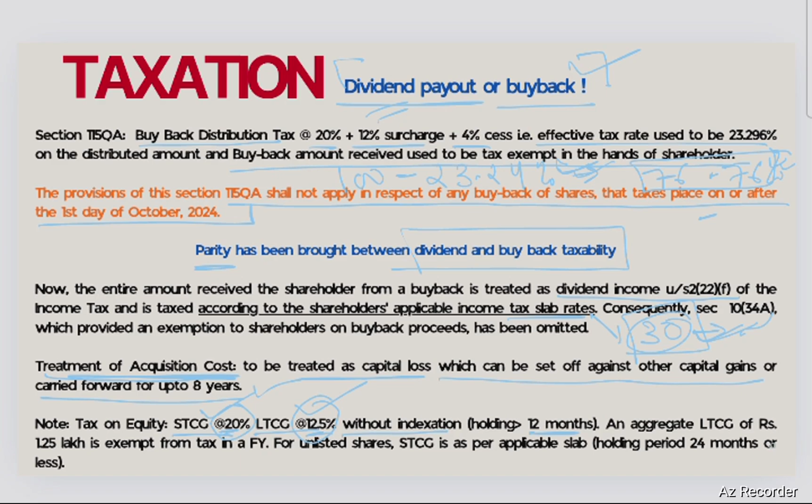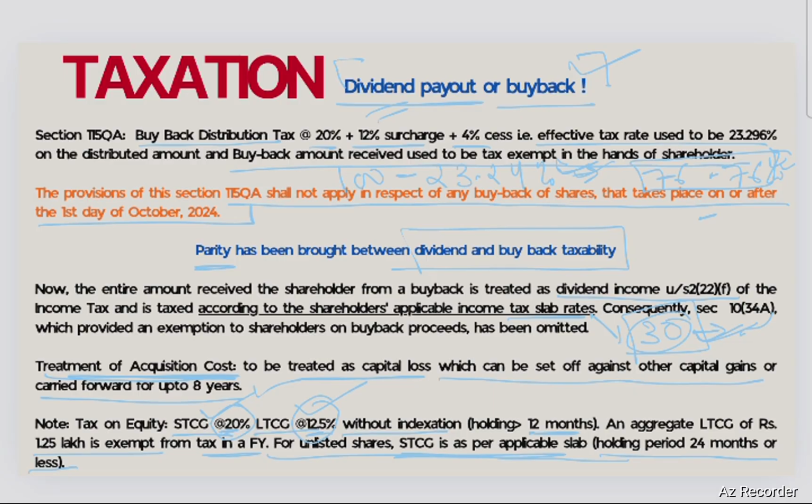On an aggregate, long-term capital gain of 1.25 lakh is also exempt. So this is also one of the provisions: in any financial year, if your long-term capital gain is 1.25 lakh only, then it is exempted. But for unlisted shares, short-term capital gain is as per the applicable slab only. For long-term capital gain, the provisions are the same. Short-term capital gain is as per the applicable slab of the individual, and the holding period in this case is not 12 months, it's 24 months or less. For long-term capital gain, it is more than 24 months.